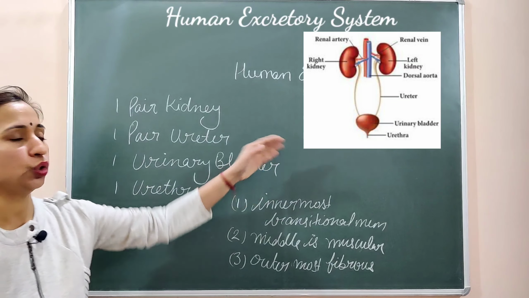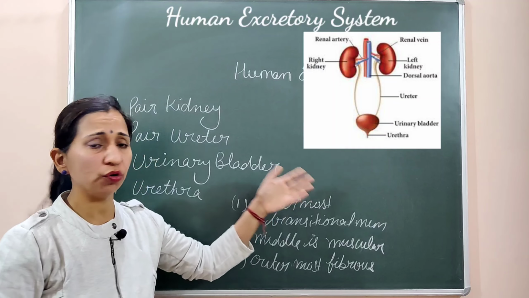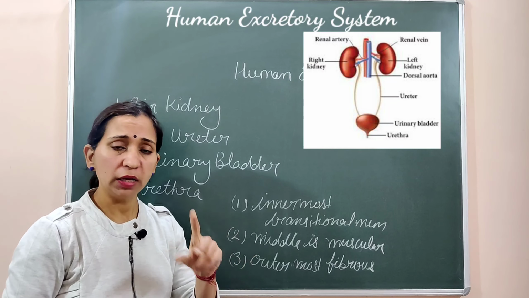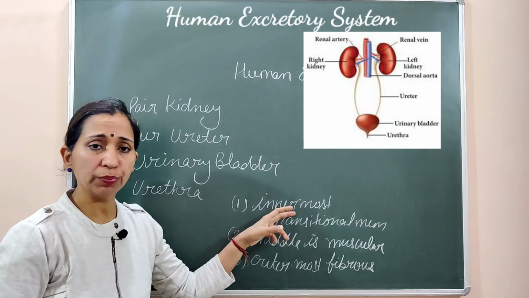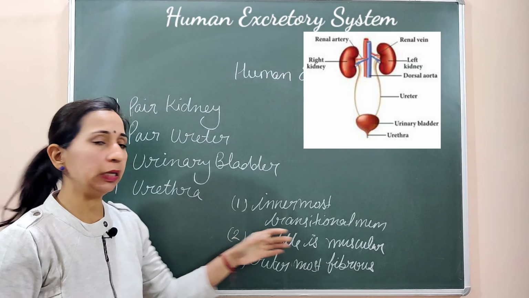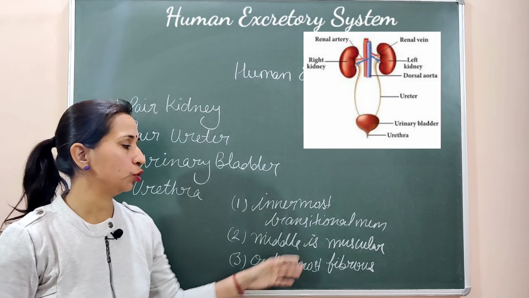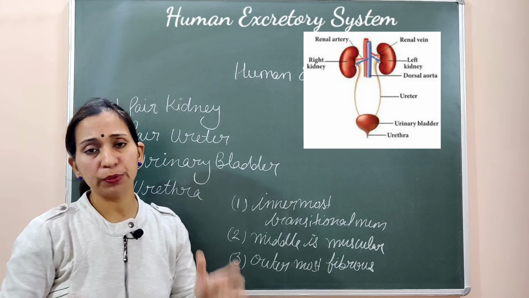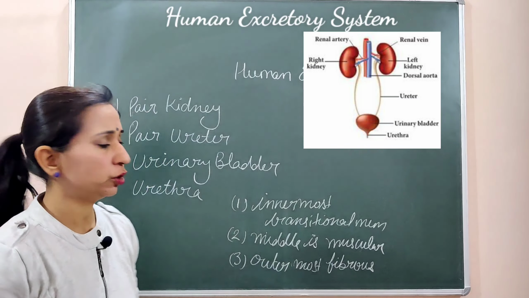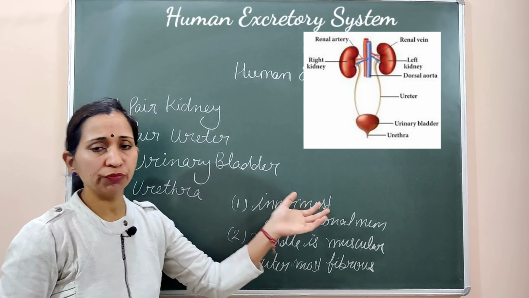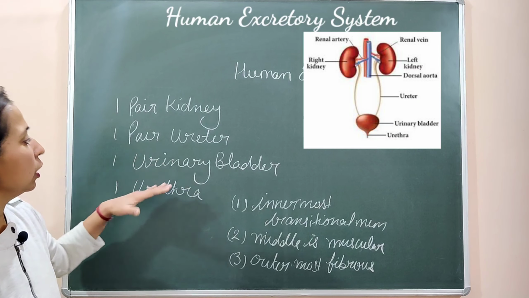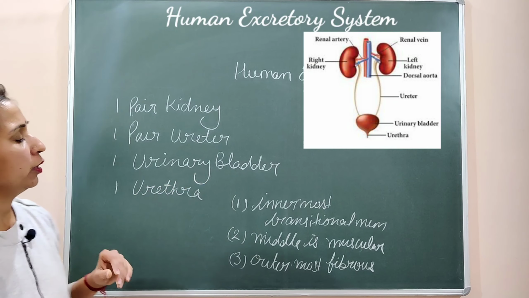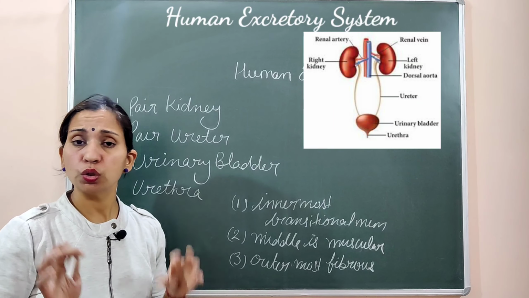इन तीनों membranes से जो ureters हम देख रहे हैं यहाँ पे, जो left और right दोनों kidneys से बाहर आ रहे हैं, they are lined by these three membranes. Innermost membrane is the transitional membrane, middle layer is the muscular membrane, and the outermost, सबसे बाहर की तरफ जो होती है, वो fibrous layer होती है, जो tough fibrous collagen वगैरह की बनी होगी. It can give protection also. Next one, the urinary bladder. The urinary bladder is a sac-like structure which stores the urine.